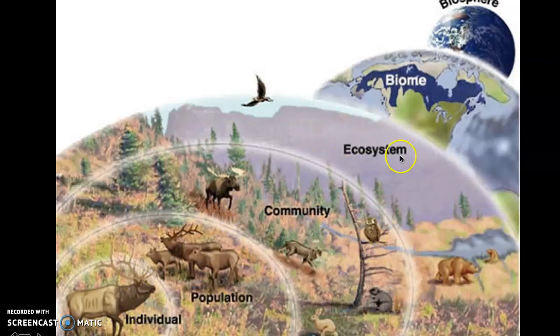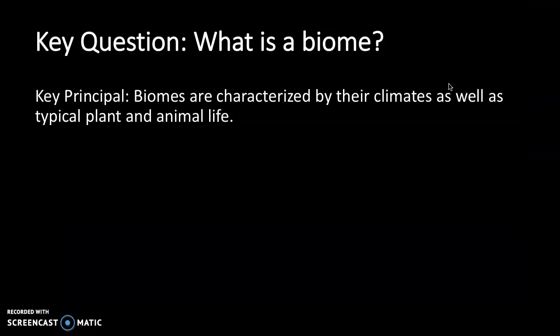Now, we're in ecosystem ecology and biome ecology. So now we're talking about the living and non-living things. An ecosystem is biotic and abiotic factors in an area, and then a biome is similar places all around the earth. And then the biosphere, of course, is the earth. So our key question, what is a biome? What you're going to learn is that biomes are characterized by climates and then the plants and animals that are there.